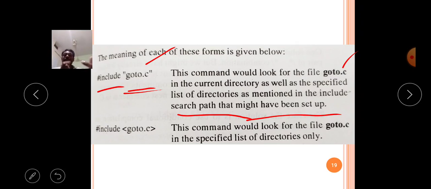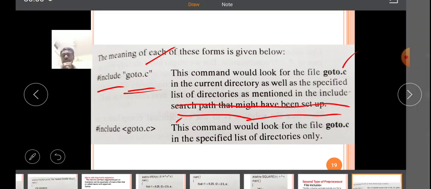So if you mention the goto.c file name in the double quotes, what will happen? It will search whether it is found or not. If it is found, simply it will bring that file and include it to our source code. Okay, so the searching is done in the specified list of directories mentioned in the inclusion search path.